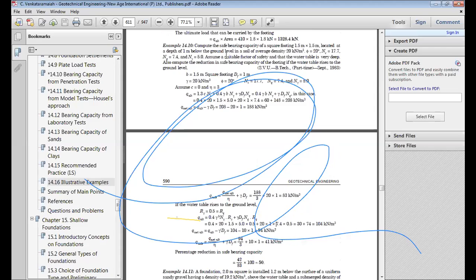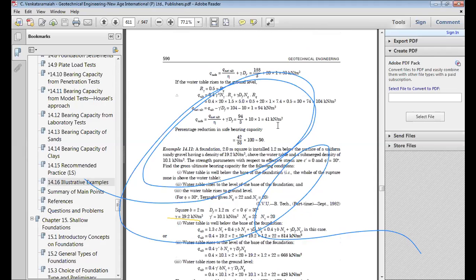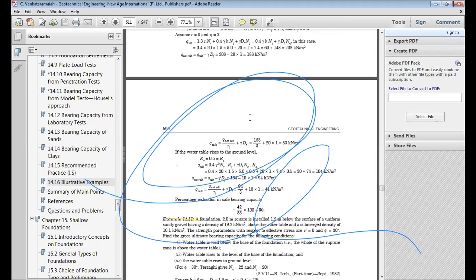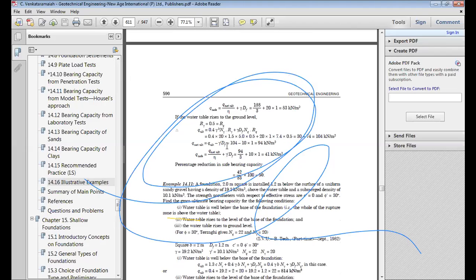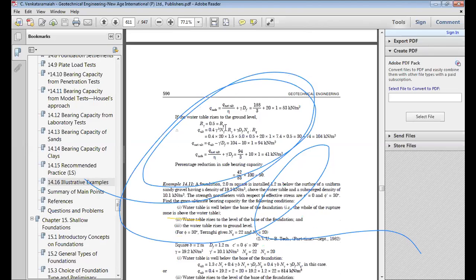Already you have the net bearing capacity. So assume a suitable factor of safety. That is up to you. Suppose any factor of safety you can assume here. Let me check what value he assumed. He has not given any factor of safety. Yeah, he has taken a factor of safety of 3.